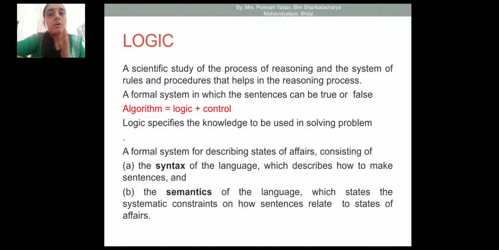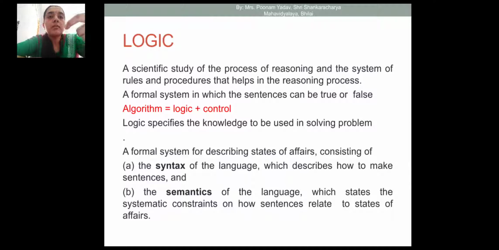If we take a human example, then the primary activity of any human is reasoning. On the basis of reasoning, he is able to take decisions, whether yes or no. This type of decision is taken by humans very frequently and very smartly.